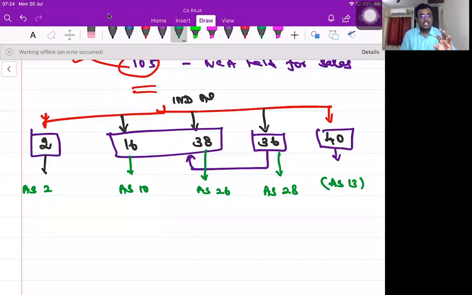Okay. This is a corresponding accounting standard with respect to the Ind-AS. Okay, with respect to current Ind-AS. Is it clear?